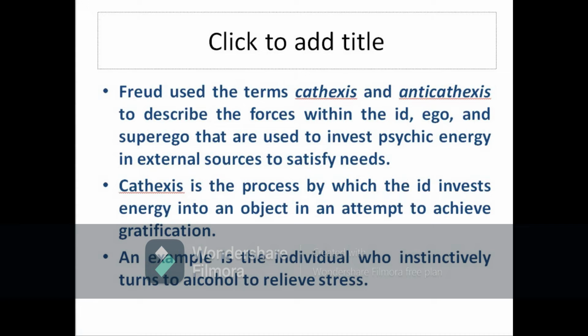For example, an individual who instinctively turns to alcohol to relieve stress. That means as soon as the person got stressed, he tried to take alcohol to go into another world, to escape from that problem. So that is id behavior, impulsive behavior.